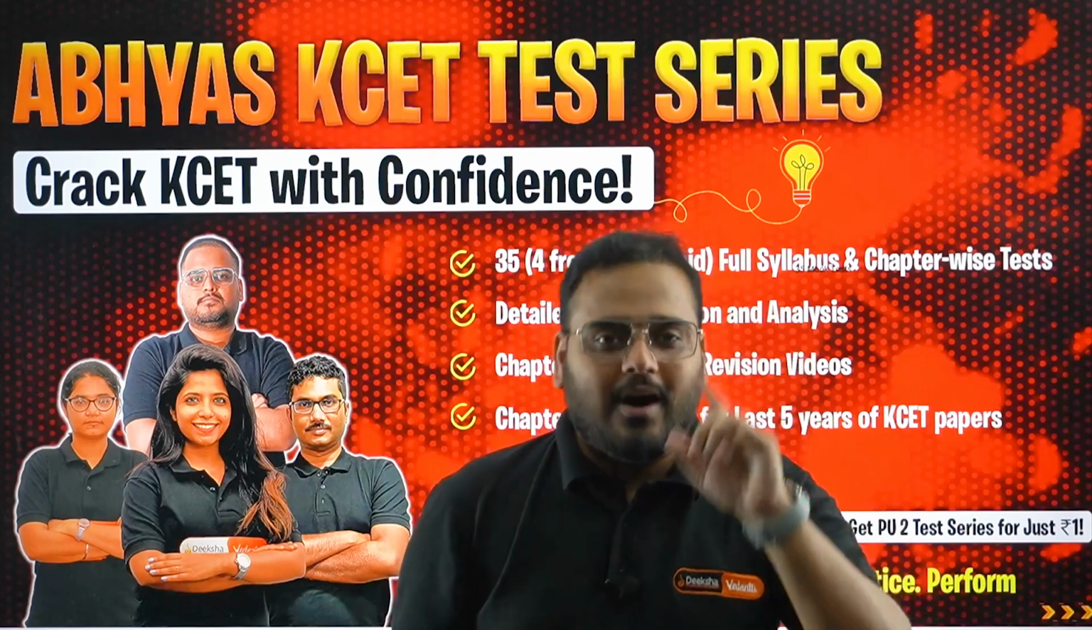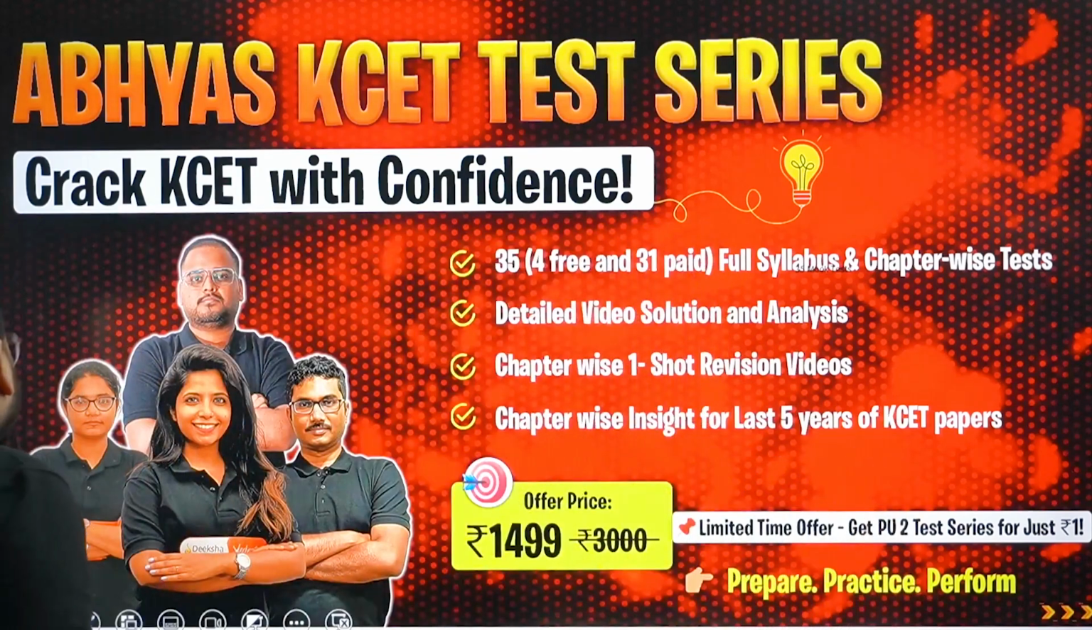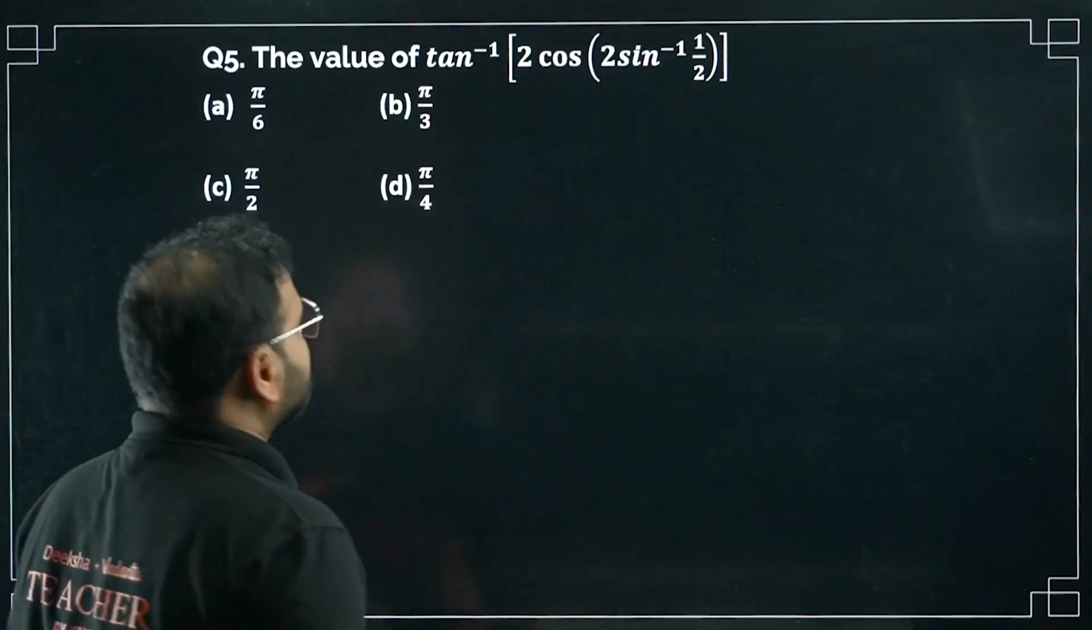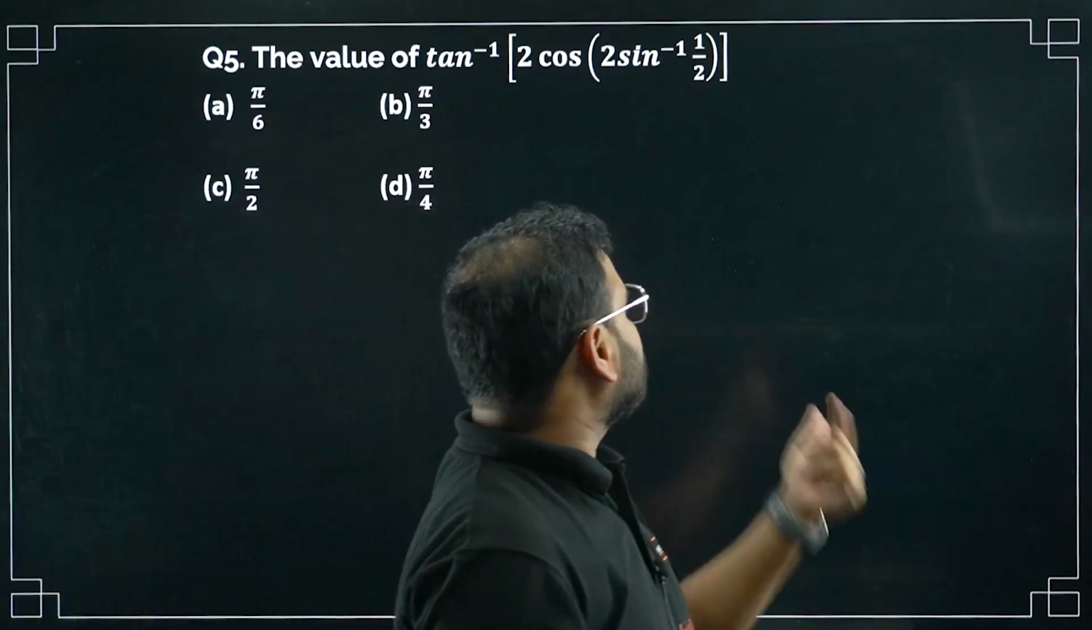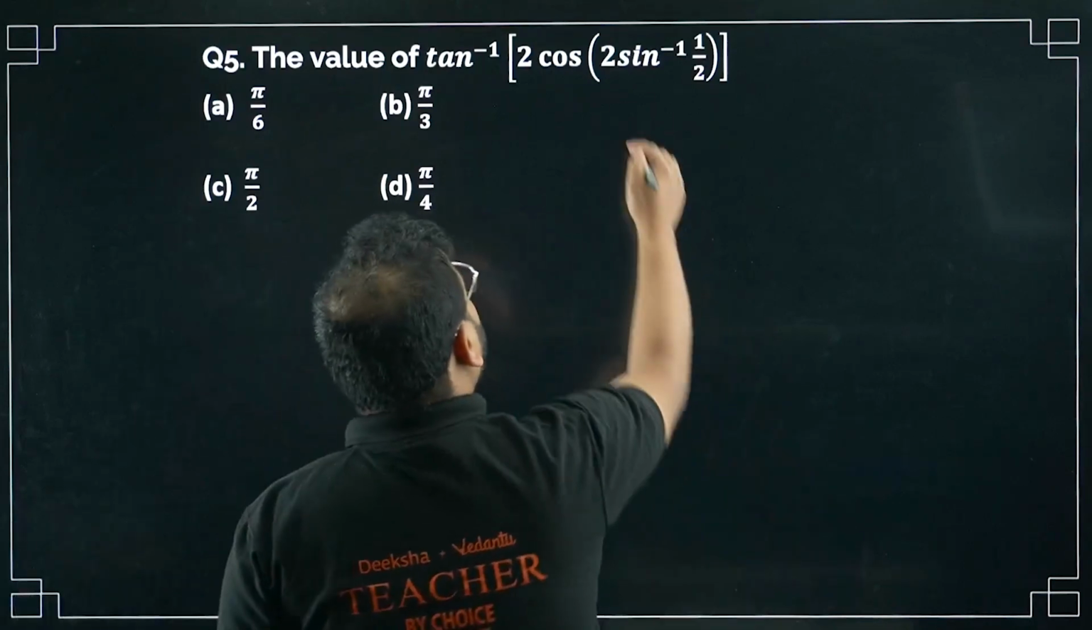Now let me get back to your question number, I think 4 or 5. Let's check. I think 5, right? Question number 5, sir, from ITF. Let's solve it. The value of tan inverse of 2 cos of 2 sin inverse of 2. Chaliye, let's start from here.